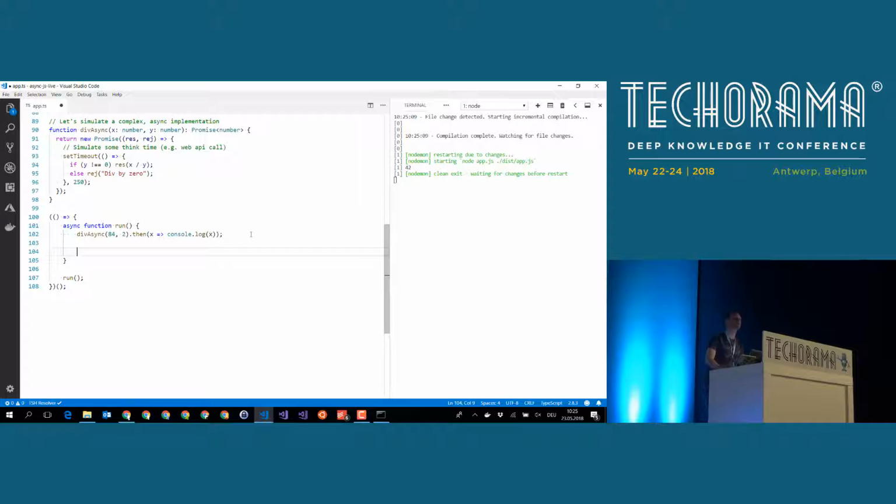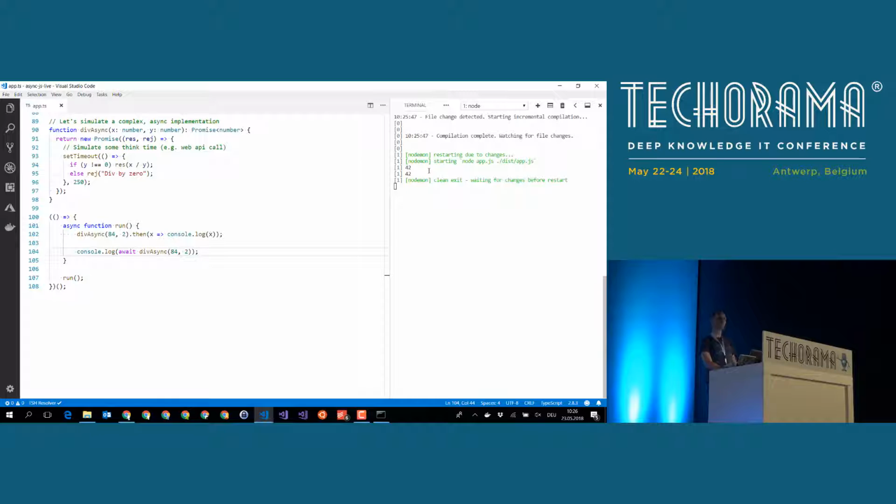Of course, we can now use async await instead of the then because we do not want to use the callbacks anymore. So now we can say await diff async 84.2, and we can do a console log around the await statement. So await plays nicely with the promise, and it replaces the need for the then call with the callback. If I save this, you see on the right-hand side, the results are the same. One is doing the processing with the then call, and the other one is doing the processing with the await call here.